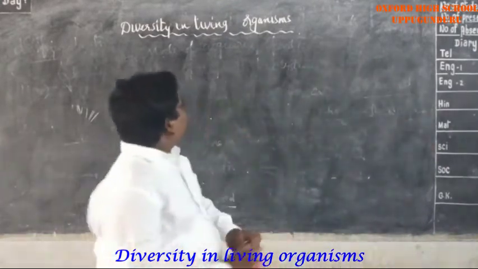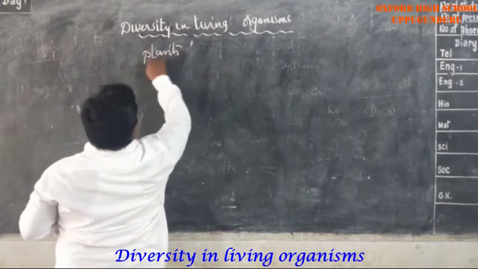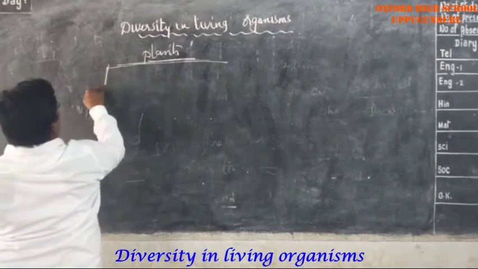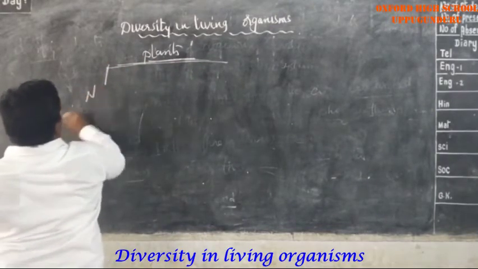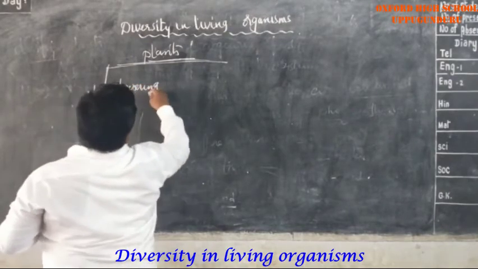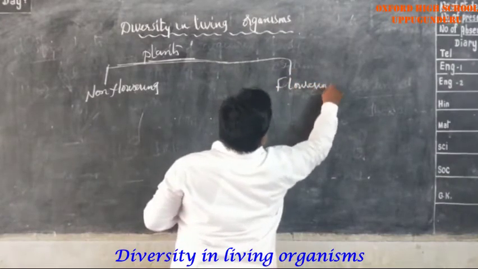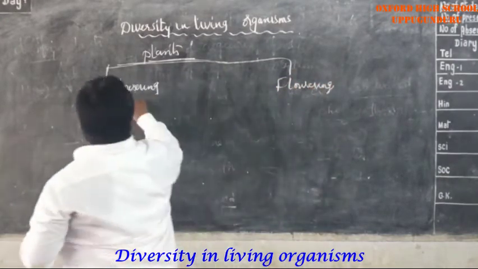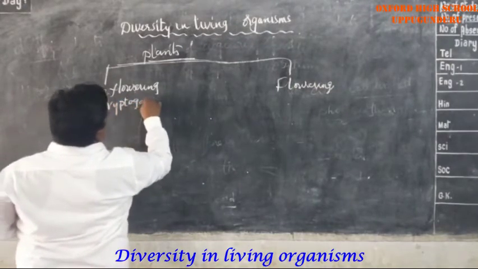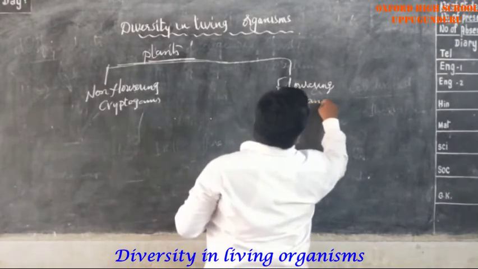About the plants we are discussing here: non-flowering plants are called cryptogams, and flowering plants are called phanerogams.